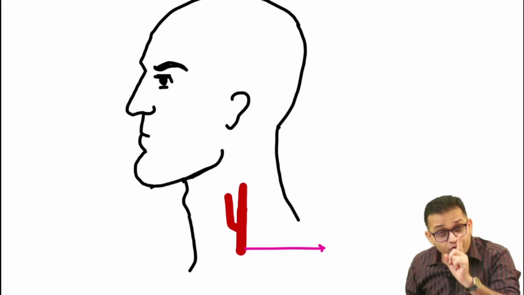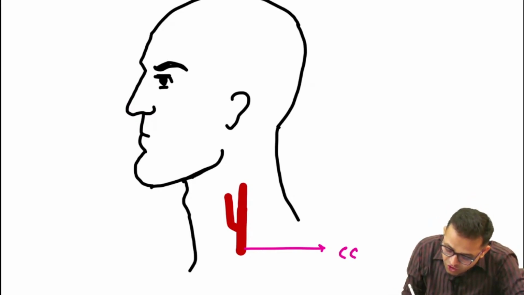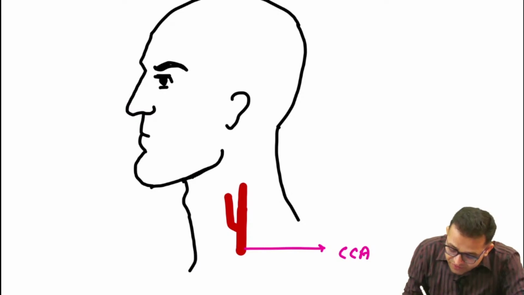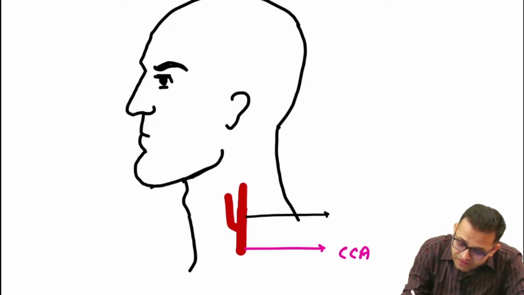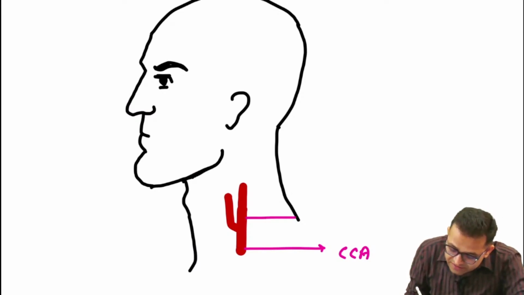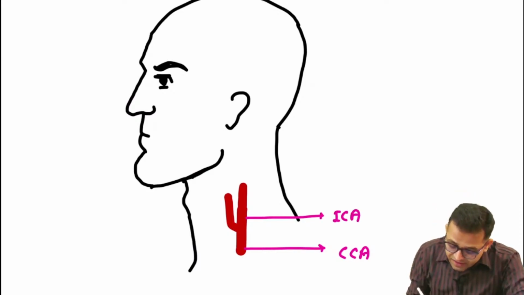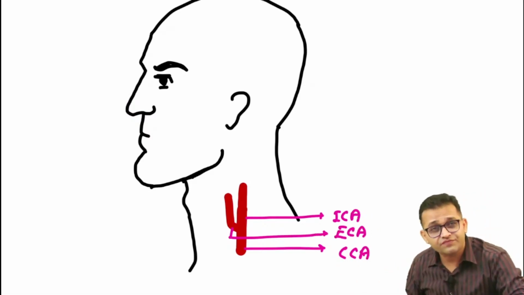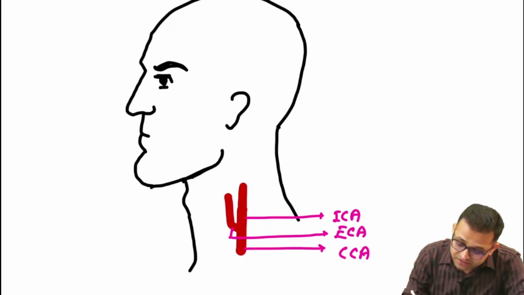This is the difference between the painter and the doctor: you have to give the proper knowledge and proper labeling. Sir, this is our common carotid artery. You can say the inside artery is the internal carotid artery, and this one is presenting our external carotid artery.